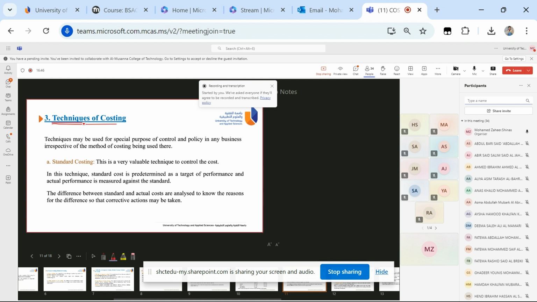So what are the techniques? There are many techniques, like standard costing, budget costing, marginal costing, uniform costing, and all. So today we are going to study about these techniques. Techniques may be used for special purpose of control, and it is one of the policies of the business which technique has to be used. So the first technique is standard costing.